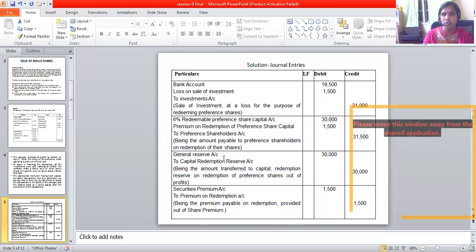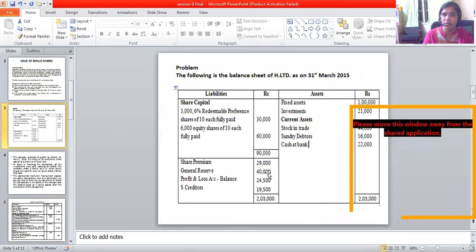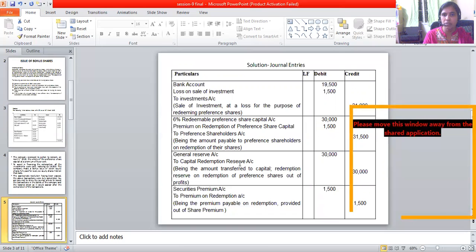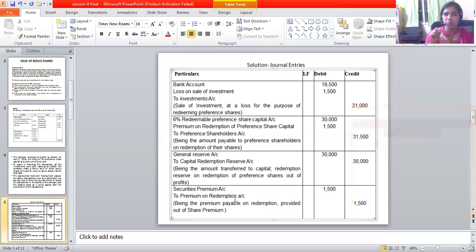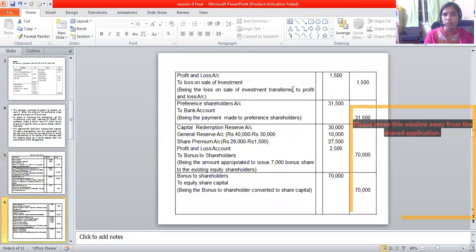Next, general reserve account debit to the capital redemption reserve. This is the general reserve that we find in the balance sheet, and the same is transferred to the capital redemption reserve. So 30,000 is transferred, and you have the securities premium account, which will be used for the payment of the premium on redemption. Securities premium will be used to pay the premium and for the issue of bonus shares. Those are the two things we can use. Next is profit and loss account debit to loss on sale of investments.